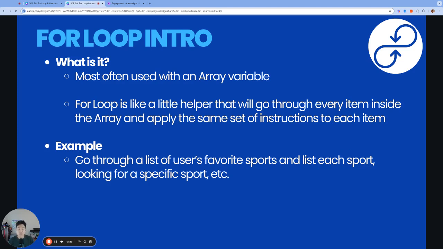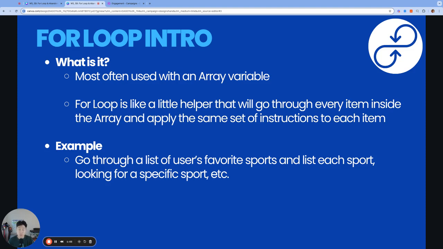First of all, for loops are most often used with an array variable, so array data type, which we've gone over in the past. And think of for loops like a little helper that will go through every item inside the array and apply the same set of instructions to each item. So, say we have an array custom attribute for a list of users' favorite sports. And by using a for loop, we can go through each sport in this array and follow a set of instructions, whether it's rendering the sport's name or checking for a certain specific sport or any other commands like that.